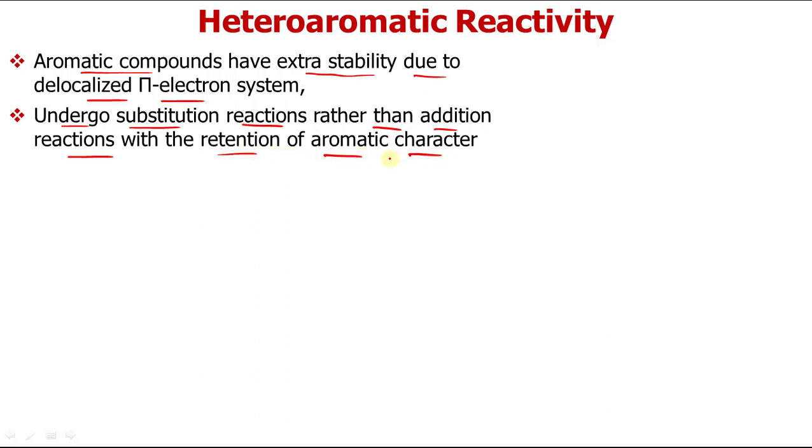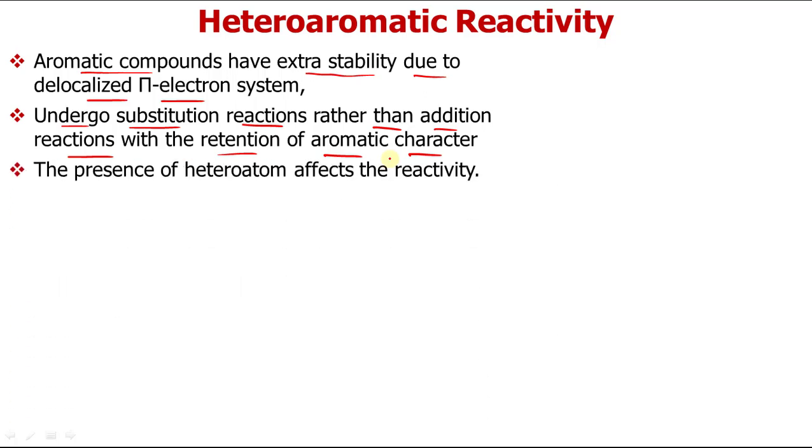That is the only reason: they do not want to destroy their aromatic character. That's why they prefer to undergo substitution reactions rather than addition reactions. And in the case of our heteroaromatic compounds, we also have a heteroatom other than carbon in the ring. The presence of the heteroatom definitely affects their reactivity because it perturbs the system. There are bond length variations that we have already discussed, and the difference in electronegativity greatly influences the reactivity of these compounds. All of these things we will discuss one by one.